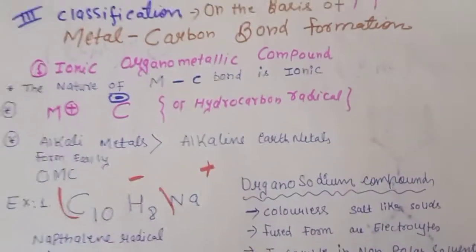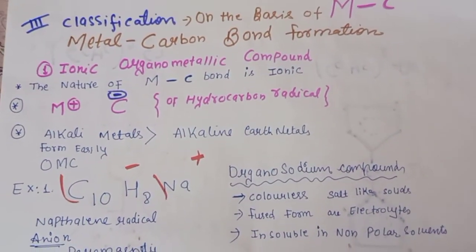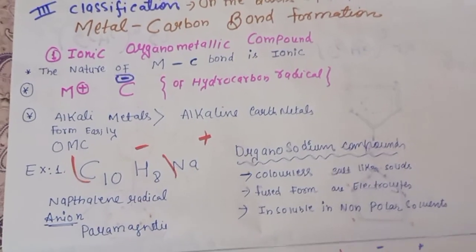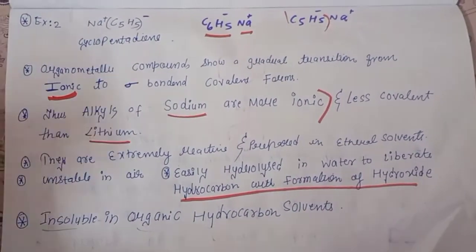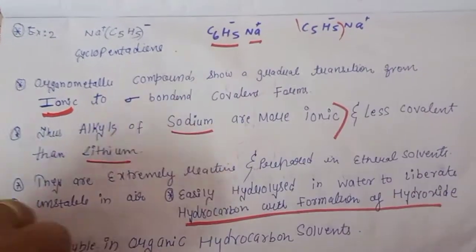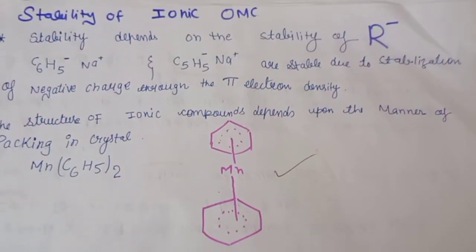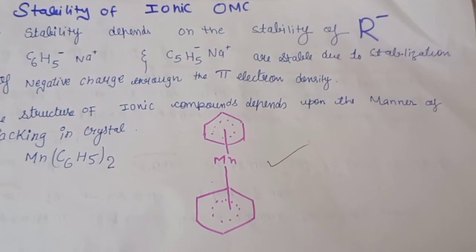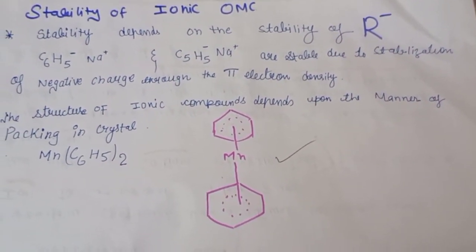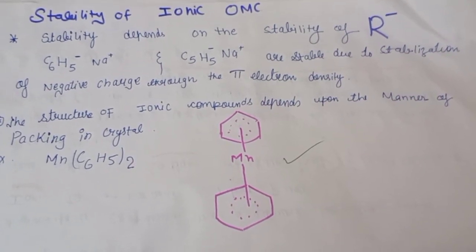Then third classification on the basis of the metal carbon bond, that is our ionic. You can take the screenshots. Sometimes they can ask one more question, stability of the ionic organometallic compounds.